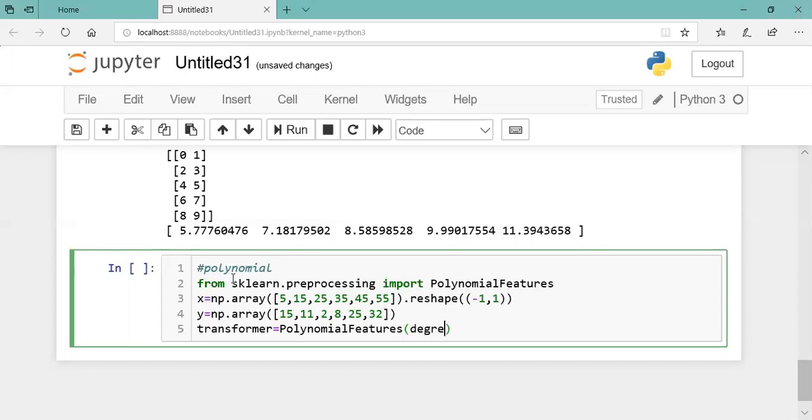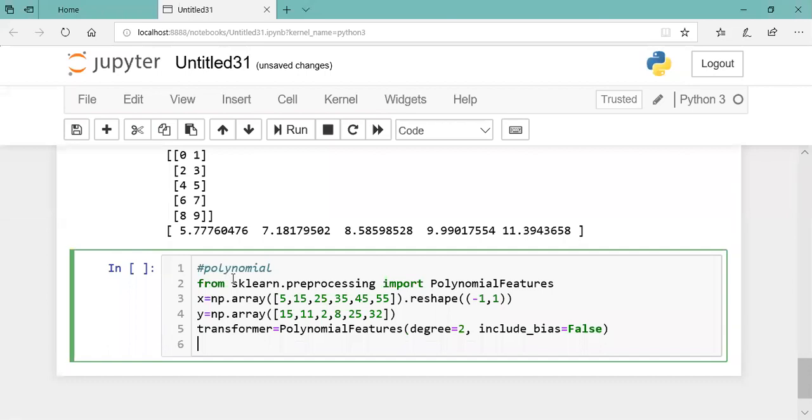And you're saying, say, degree is 2. Okay. And include bias, are you favoring any input? No. Bias false. Okay, so this is transforming to a polynomial feature having a degree 2.